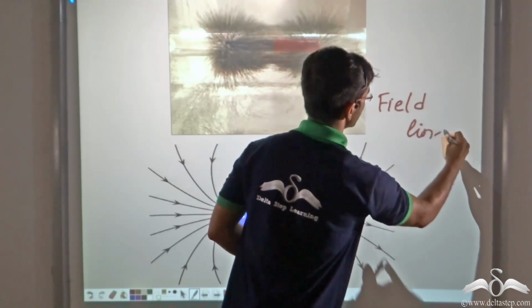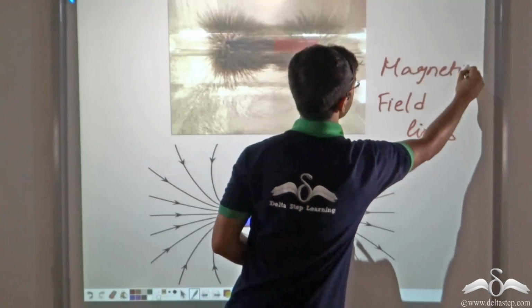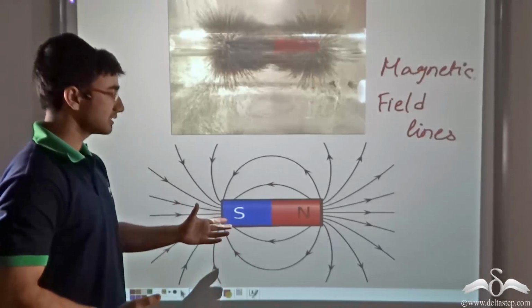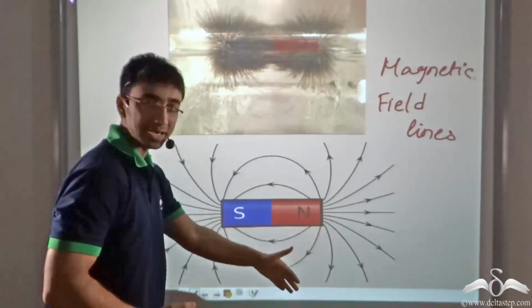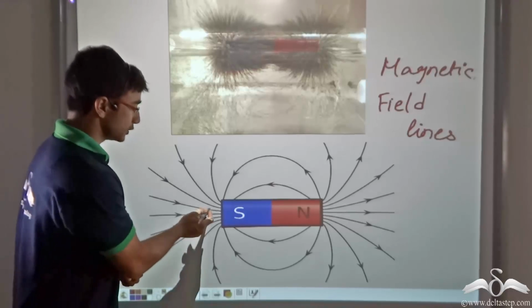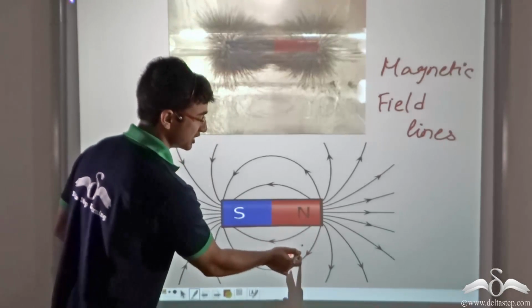So as you can see over here, the magnetic field lines are showing the pattern of the magnetic field. If you look closely, you will find that over here they are dense, whereas not so much in this region.